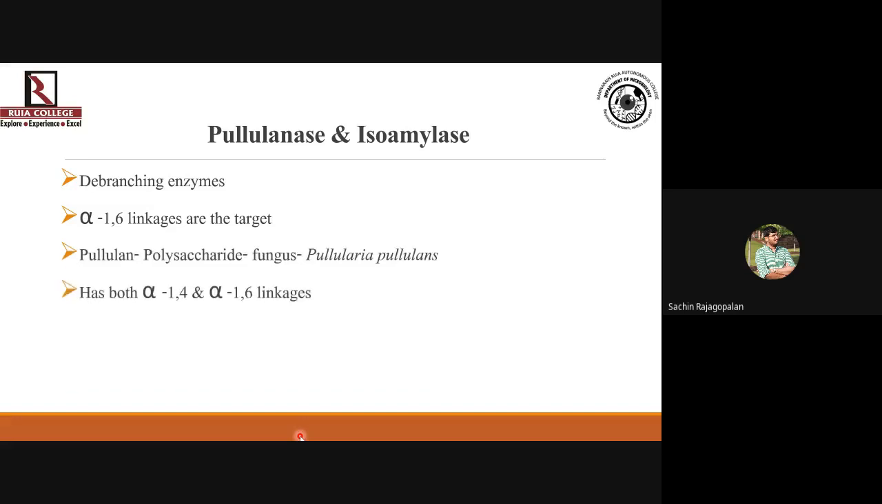Okay. Now pullulan, this is a polysaccharide, which is found in a fungus, Pullularia pullulans, because of which it has got this name as pullulan. And it obviously contains D-glucose units only with alpha-1,4 and alpha-1,6 linkages. Okay, and to break the alpha-1,6 bonds, you need pullulanase.